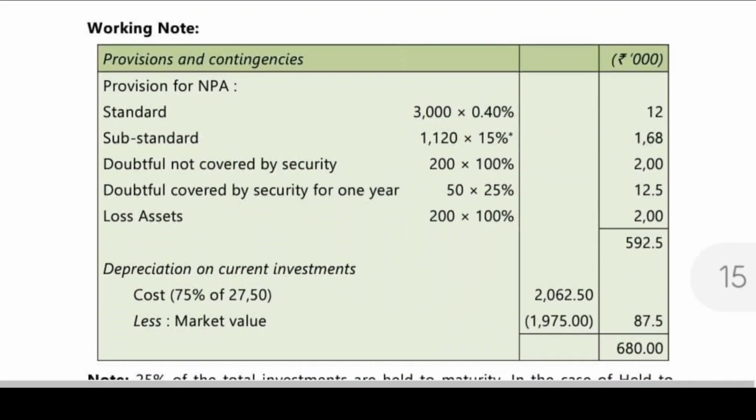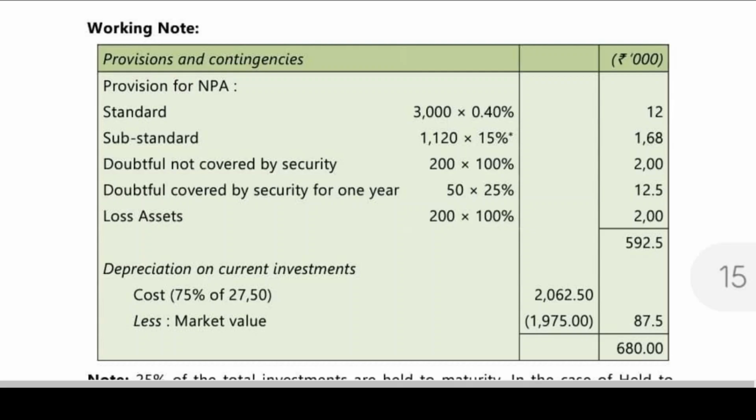And provision on NPA, with this also we have done. Standard 0.4%, as I told. Substandard 15%. Doubtful not covered by security 100%. Doubtful covered by security for 1 year 25%. Loss assets 100%. It is coming to 592.5.